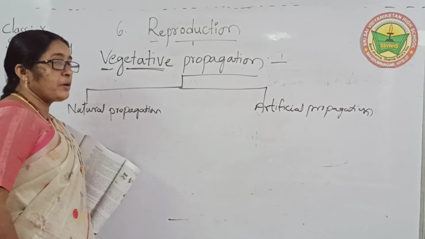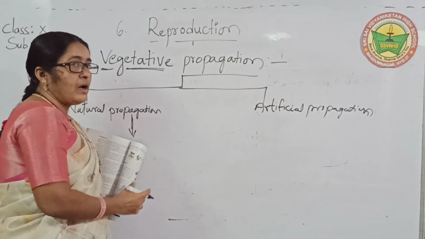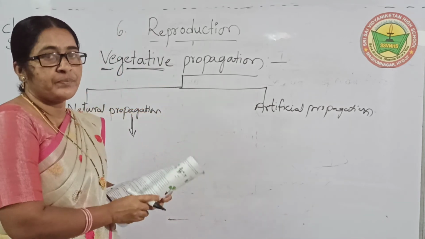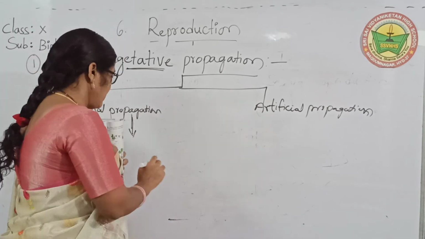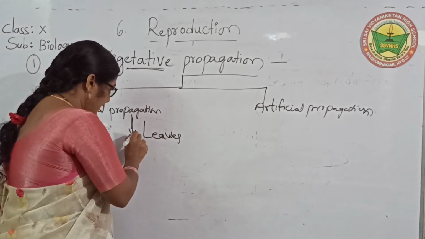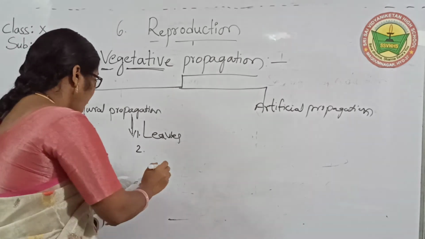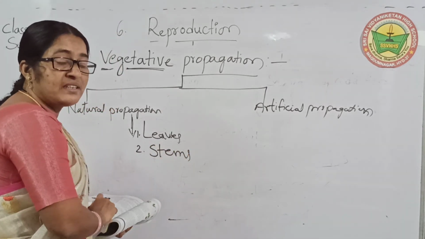In natural propagation, many examples are there. What are the examples? The first is leaves. Those plants develop from leaves. The second one is stems. What is the first part? Leaves.